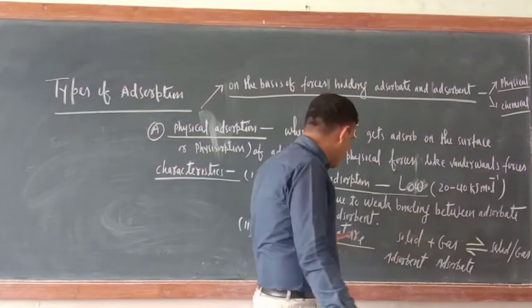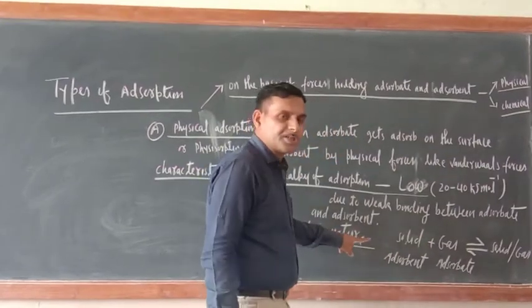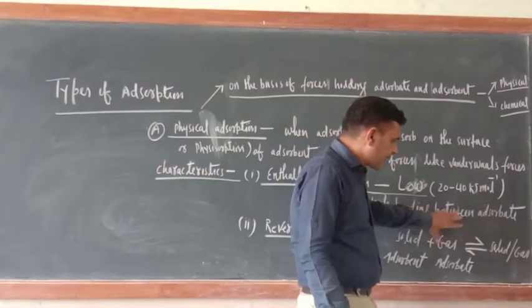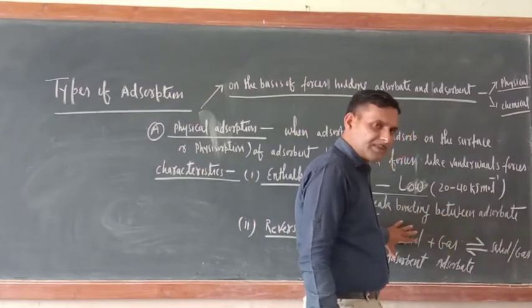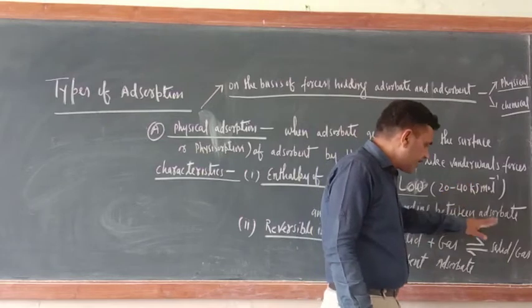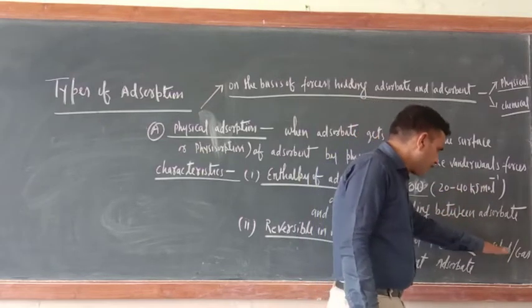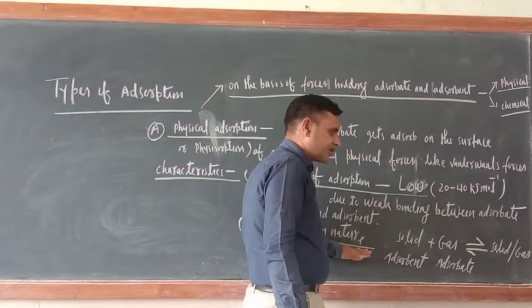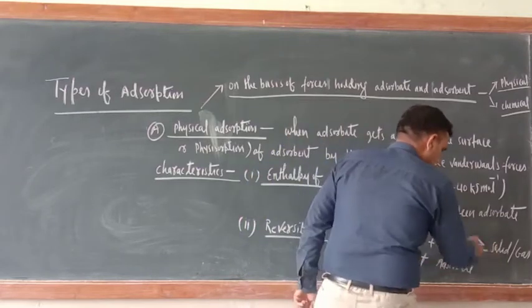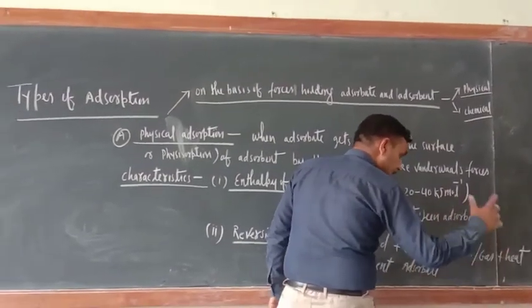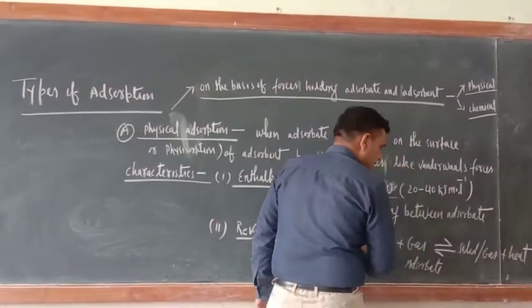So always remember, physical adsorption is reversible in nature. Increase the pressure, and gas will adsorb at the surface of solid vigorously. Decrease the pressure, and gas molecules will not adsorb. So this will go in the back direction. Back direction means now gas will leave the surface of the solid.